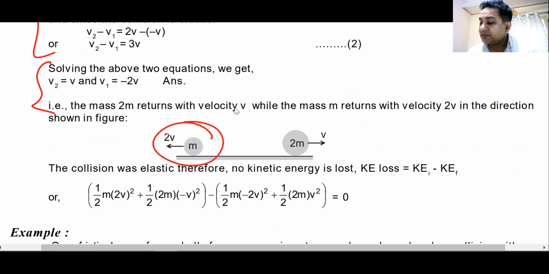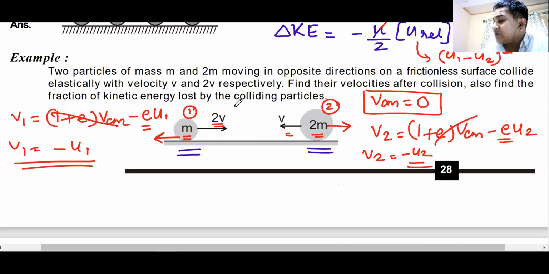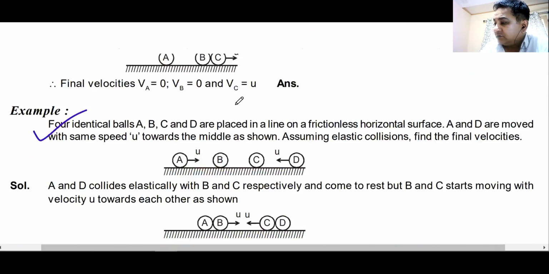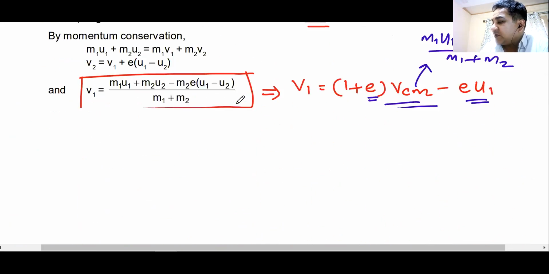I gave you the answer straight away. Yes or no? Do you understand how I've done this? Do you understand the beauty of the equation that I've given you? This one. Do you understand the beauty of this equation?